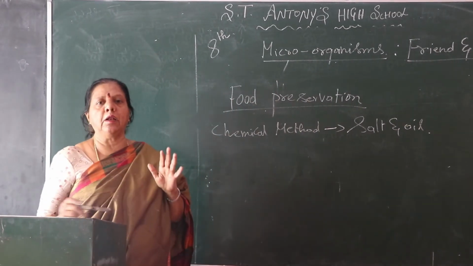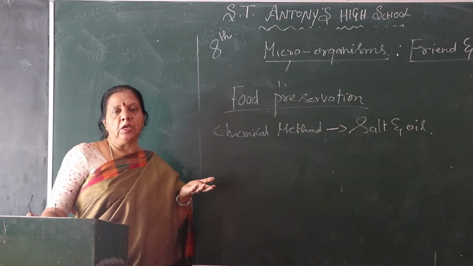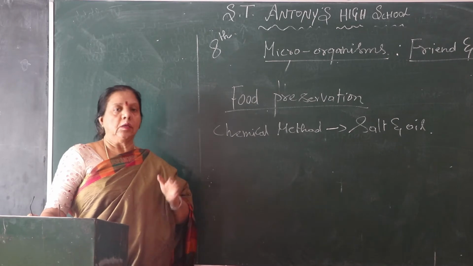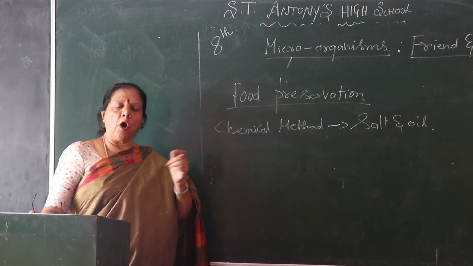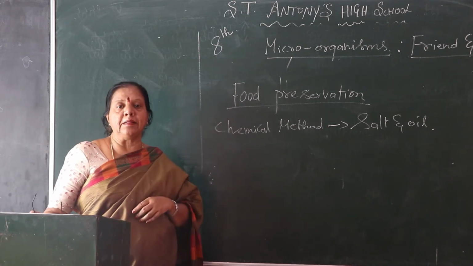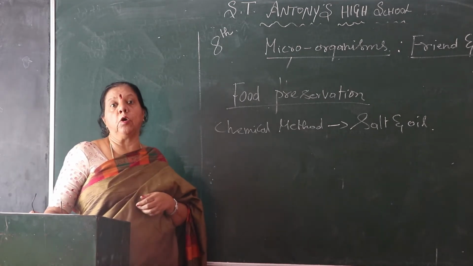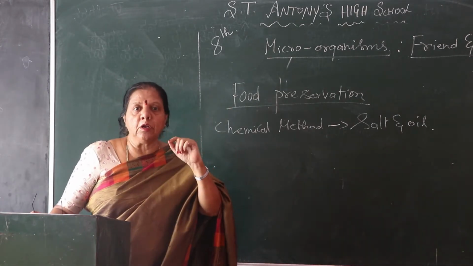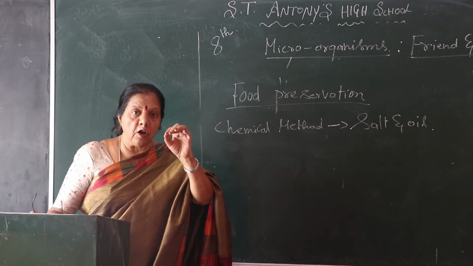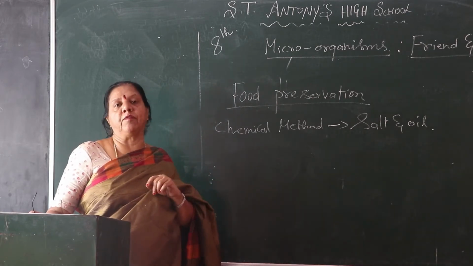If you put meat and fish under salt and preserve it, the fish won't be spoiled, the meat won't be spoiled. Under oil also, for pickles, we put oil. We use pickle for a long time. In the shops, when you bring a pickle bottle, at the top it is full of oil, so it won't be spoiled at all. This is one of the methods.